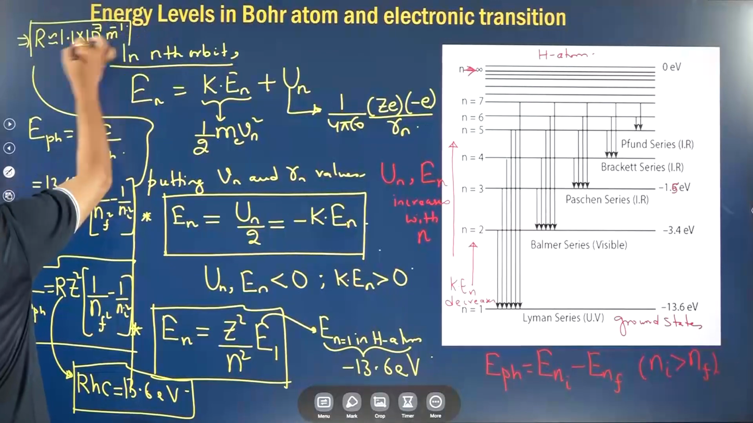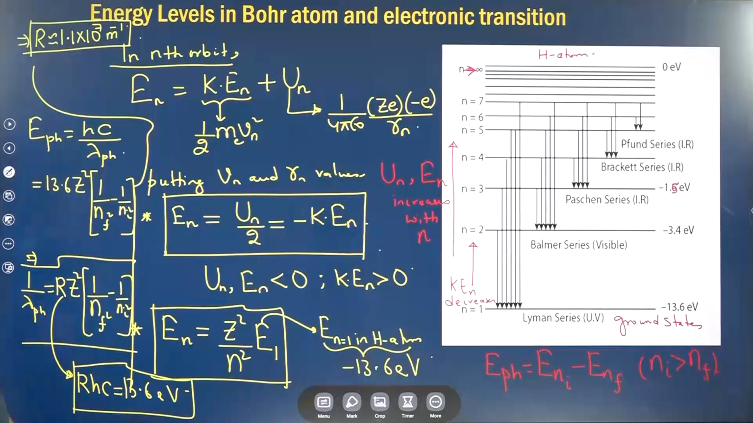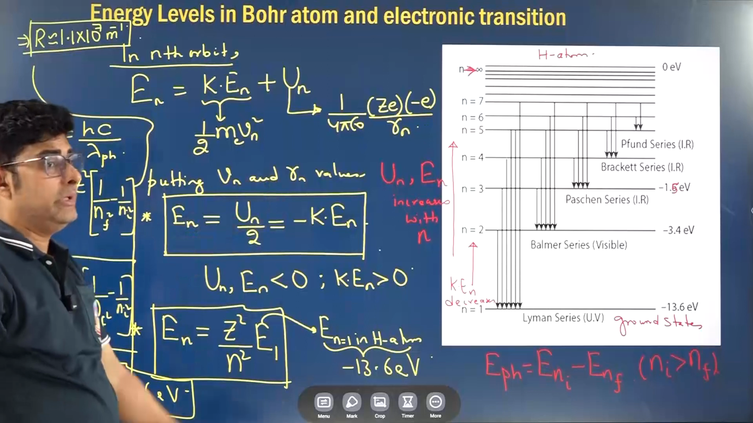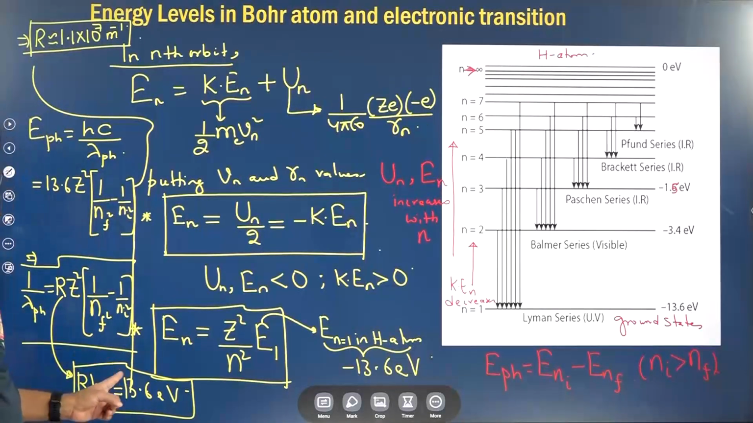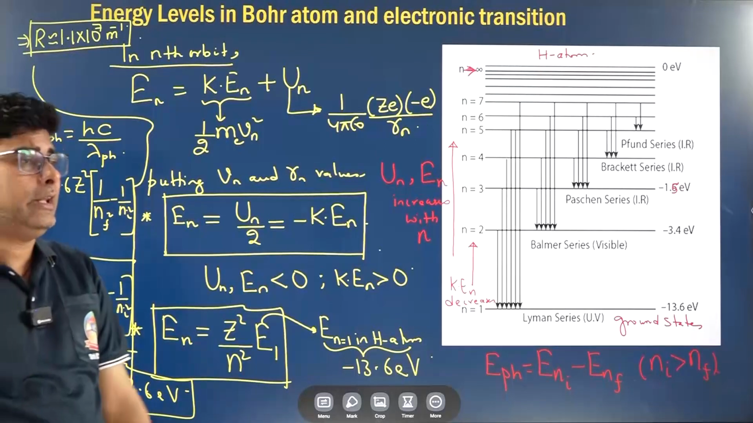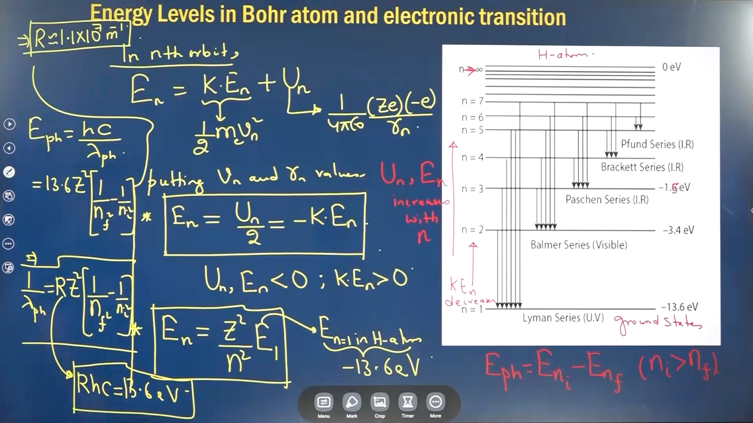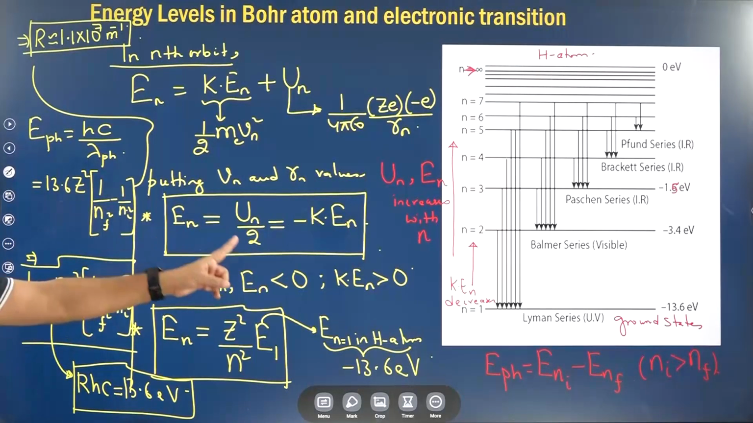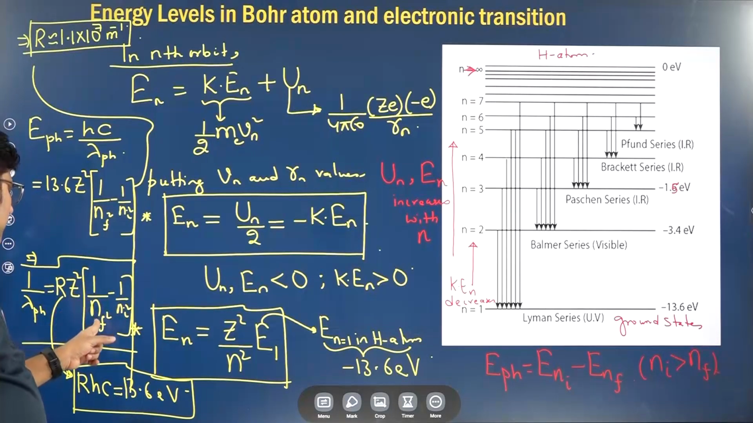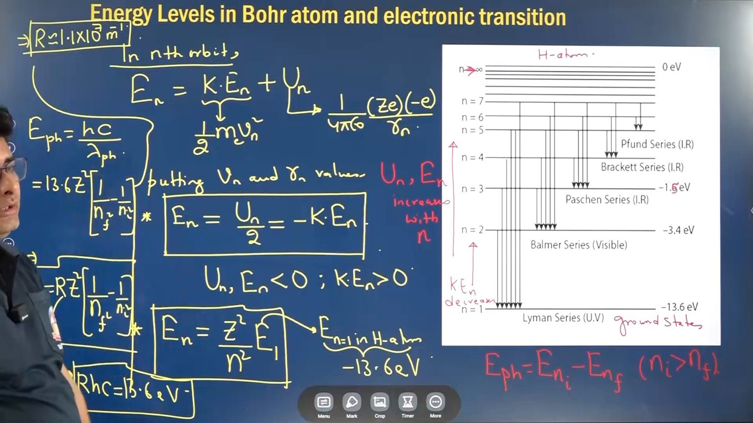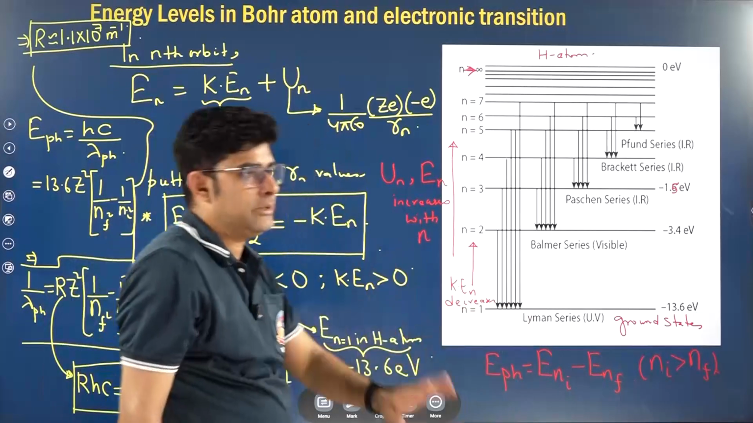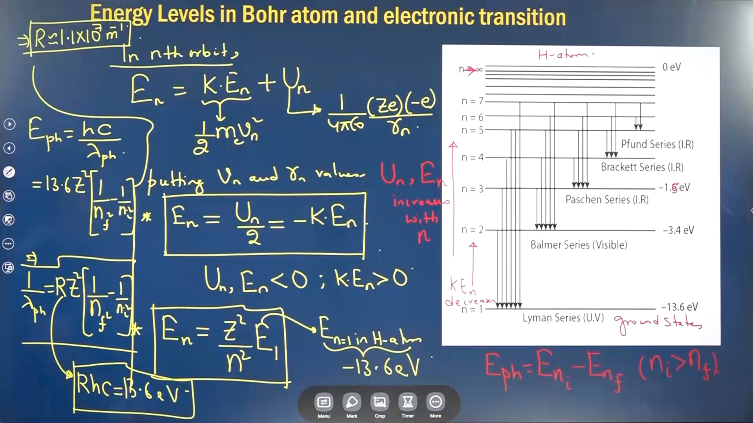You can remember this value, 1.1 into 10 to the power 7 meter inverse, which is called the Rydberg constant, or otherwise R into h into c is 13.6 electron volt. h is the Planck's constant, c is the speed of light. Clear? So 1 by lambda, the wavelength of the photon emitted, is R z square into 1 by n final square minus 1 by n initial square. So it comes from this particular equation. I hope this is clear to all of you.